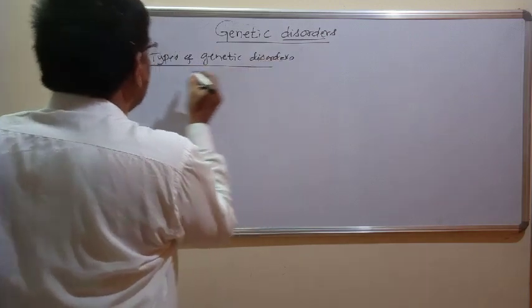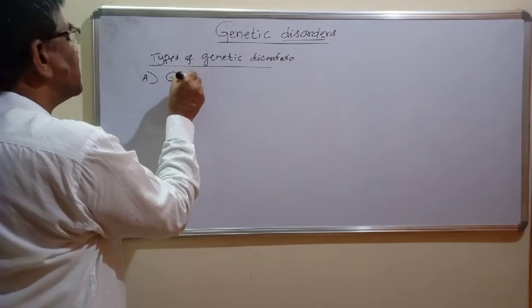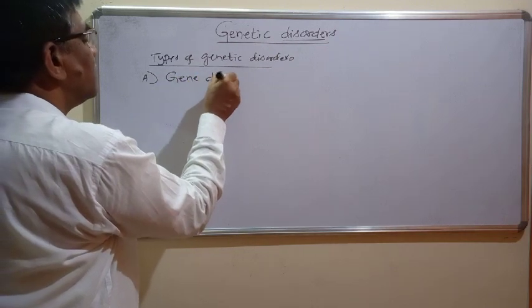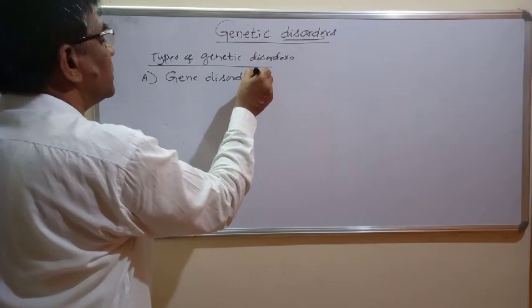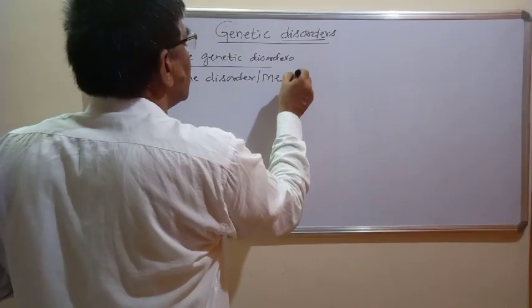Mainly they are classified into two different types. The first one is called a gene disorder, which is also called a Mendelian disorder.